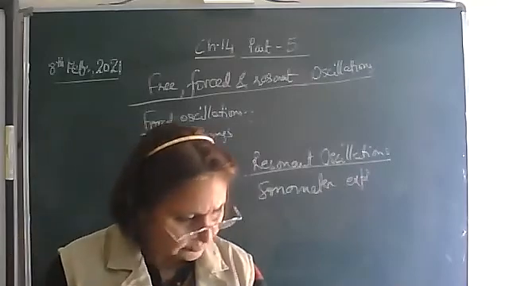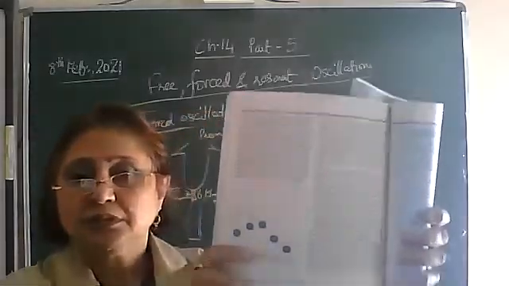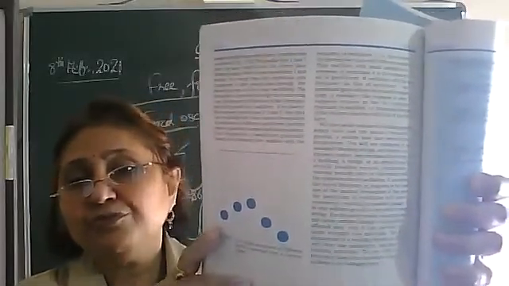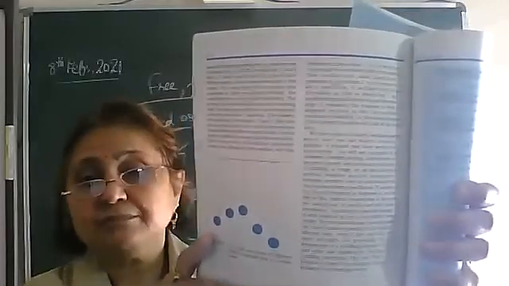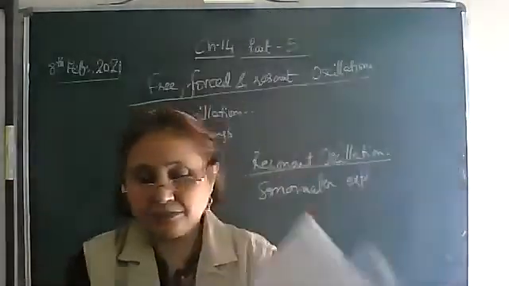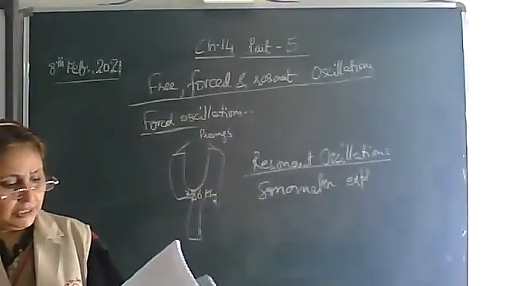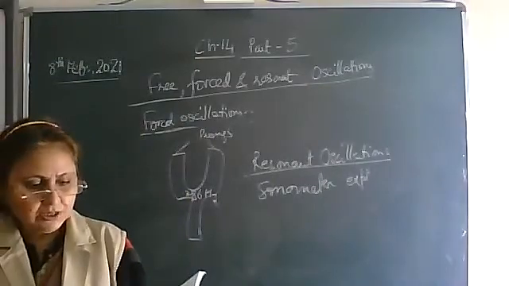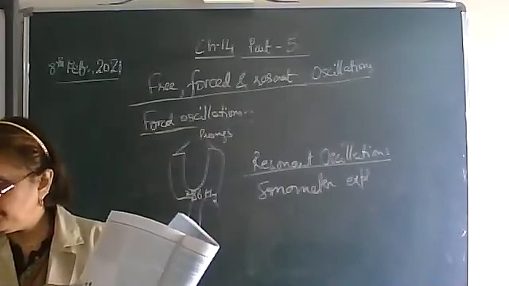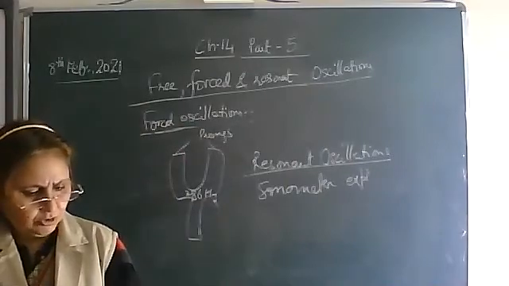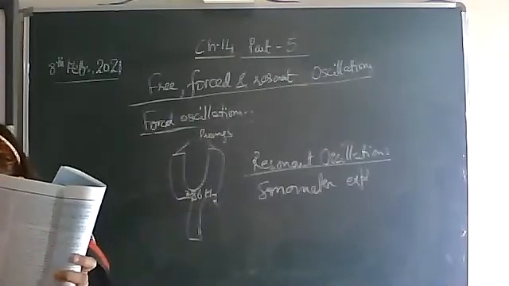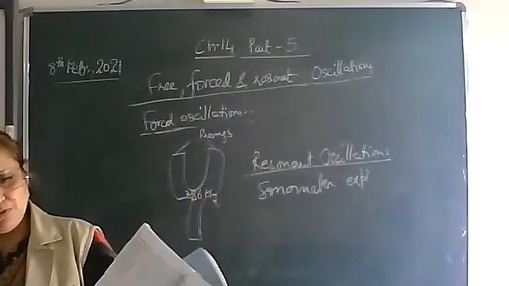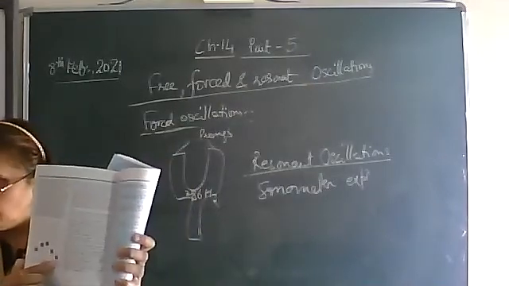See page number 354. This figure you can see, page number 354. This is the example of free, forced and resonant oscillations. A very good example. From this we can understand it better. See, there are 5 pendulums of different lengths. The length of each pendulum is different. Only the lengths of pendulums 1 and 4 are equal. 2 is shorter, 3 is much shorter, 5 is very, very long.